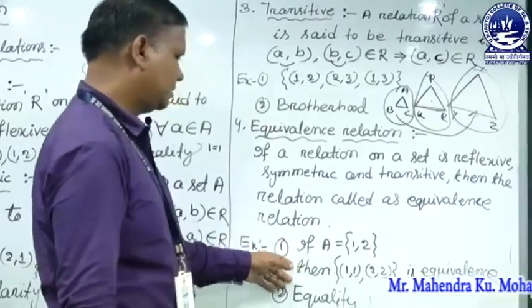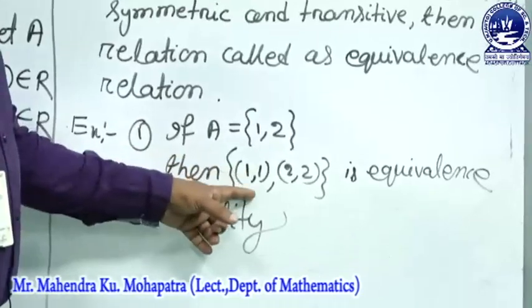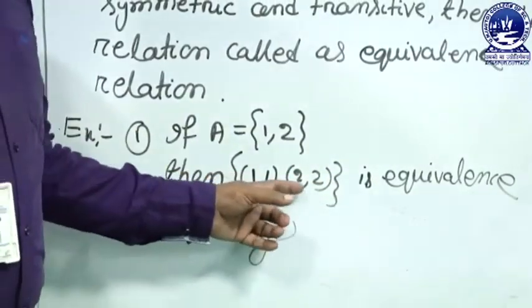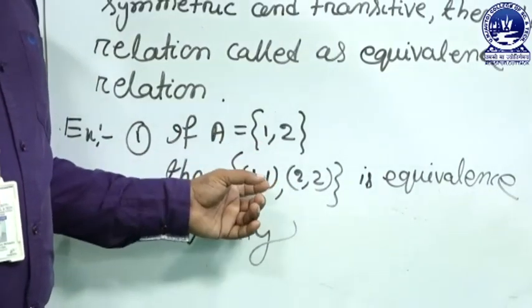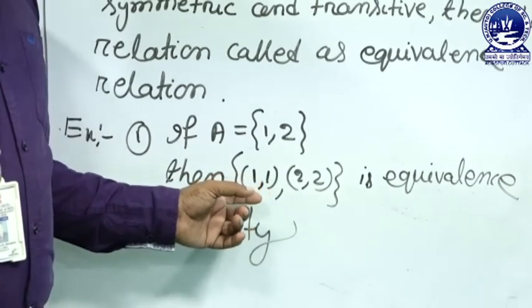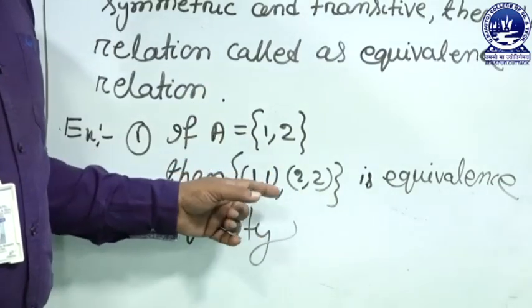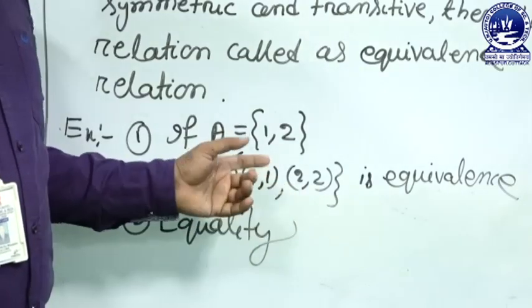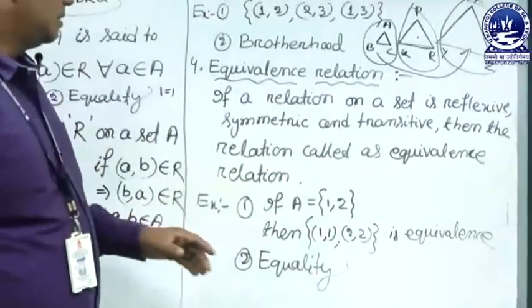The example is, suppose we take a set {1, 2}, then {(1,1), (2,2)} is an equivalence relation. Why? It is reflexive because all the reflexive elements are there. (1,1), the inverse is also (1,1). Then (a, b), (b, a). So (1,1) reversed is (1,1), (2,2) reversed is (2,2). So it is symmetric. Transitive is obvious. So it is an equivalence relation.